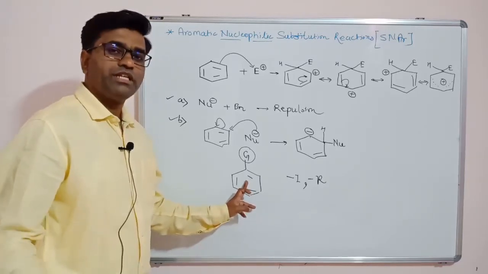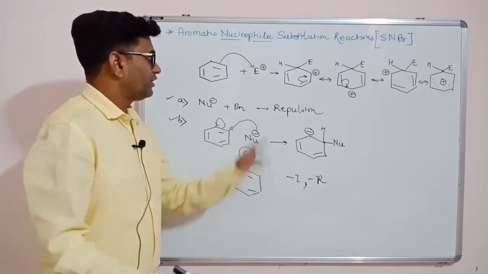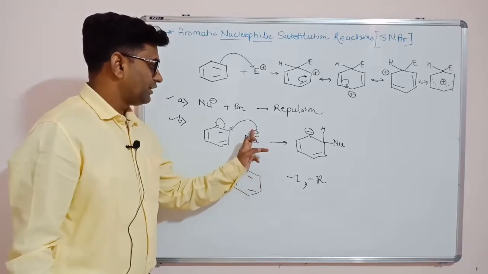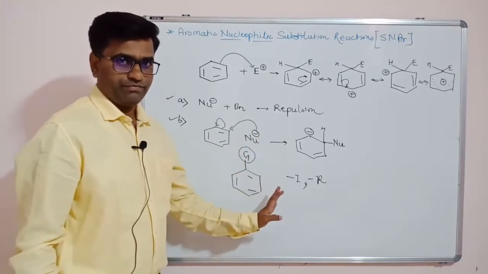If the benzene ring becomes electron deficient, then our nucleophile can attack it.